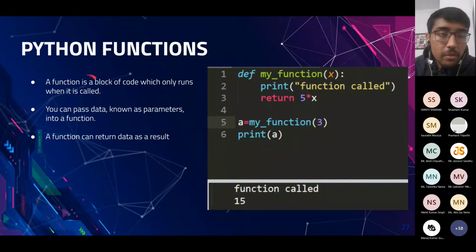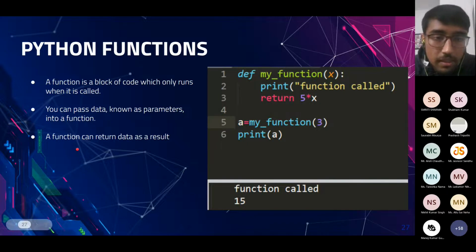Next, and one of the most important topics in Python is functions. A function is a block of code which runs only when it is called. You can pass data, known as parameters, into the function. So in the example shown here, we first define a function. Def means we are defining a function, and my function is the name of that function.